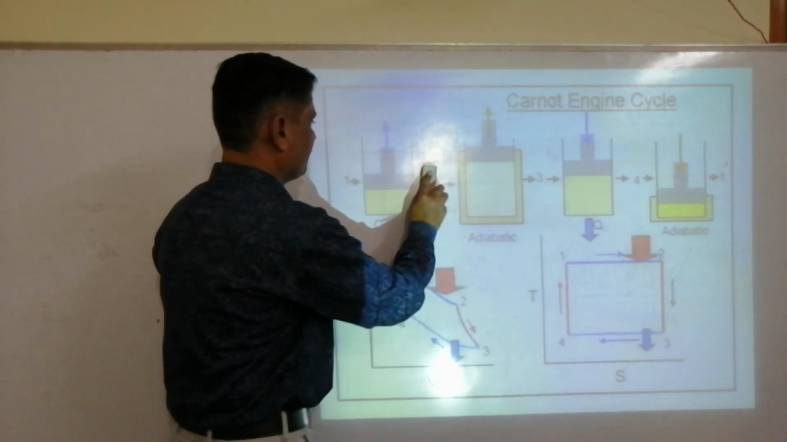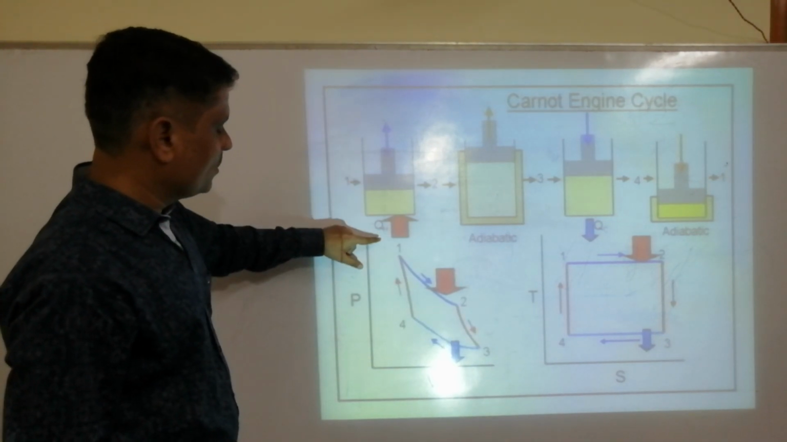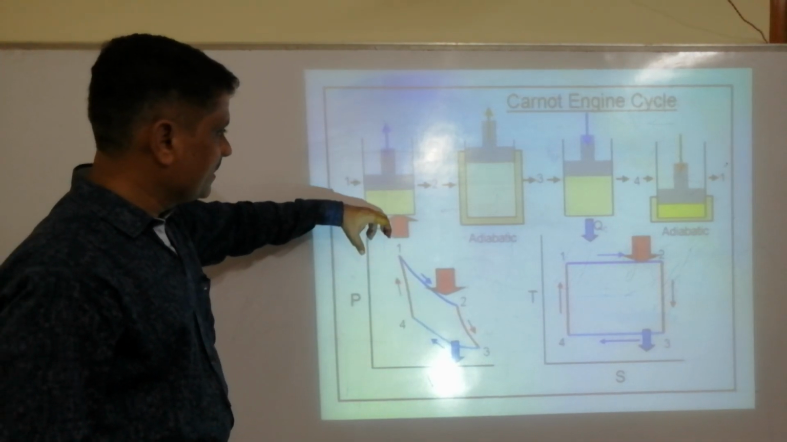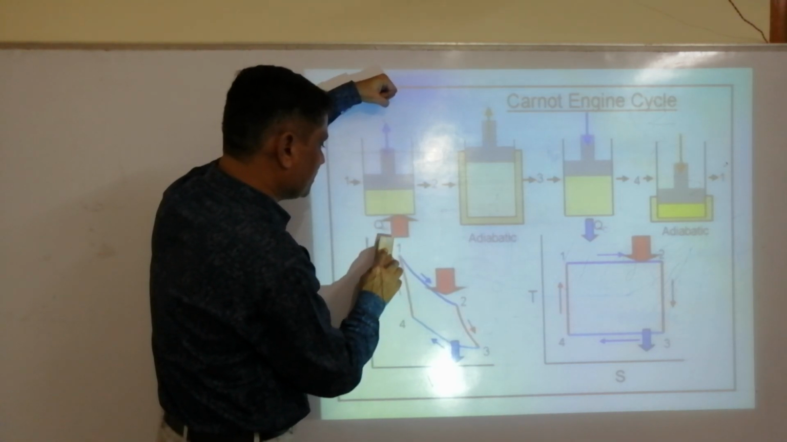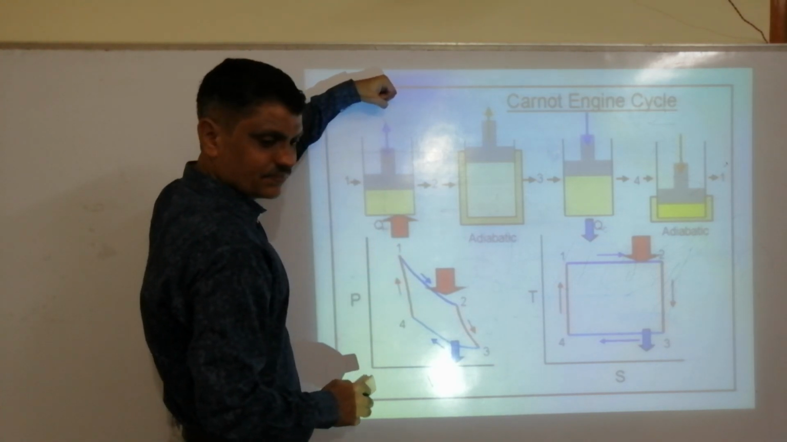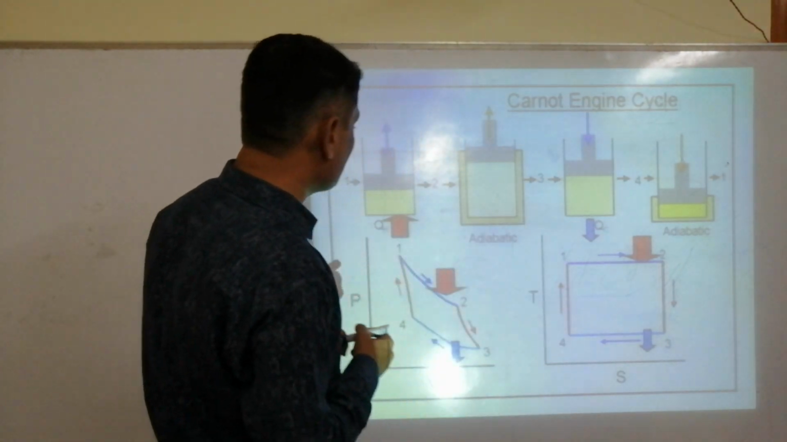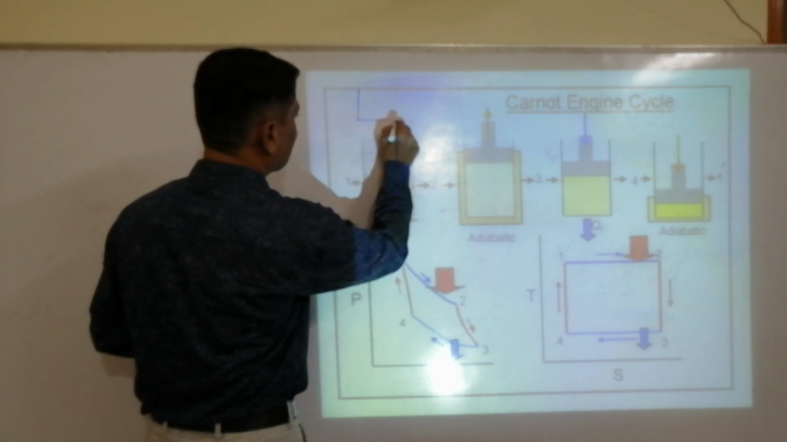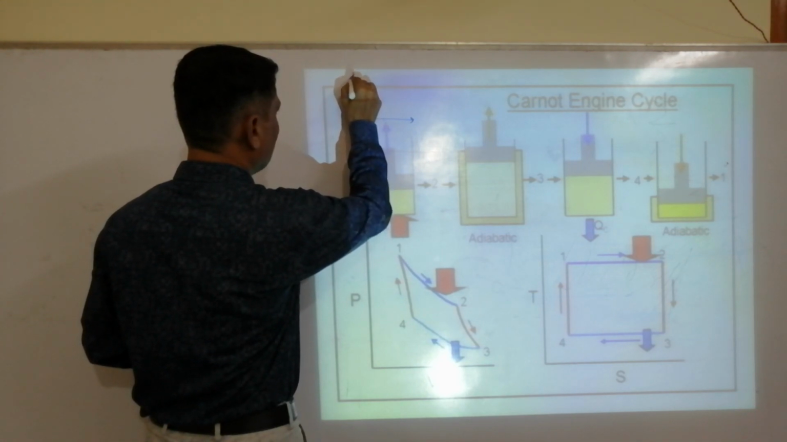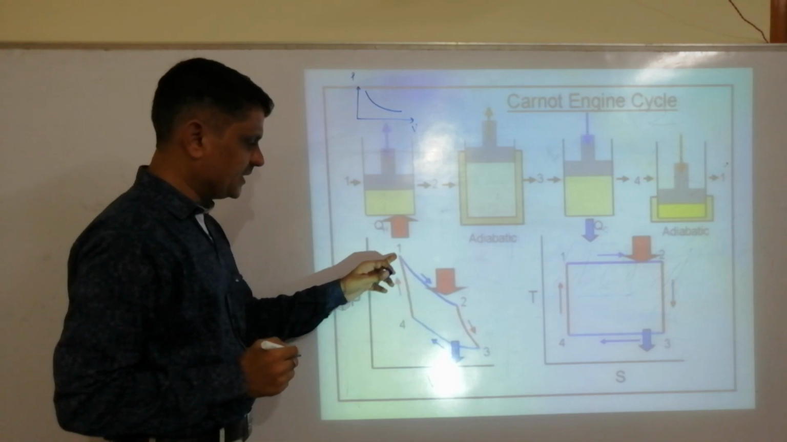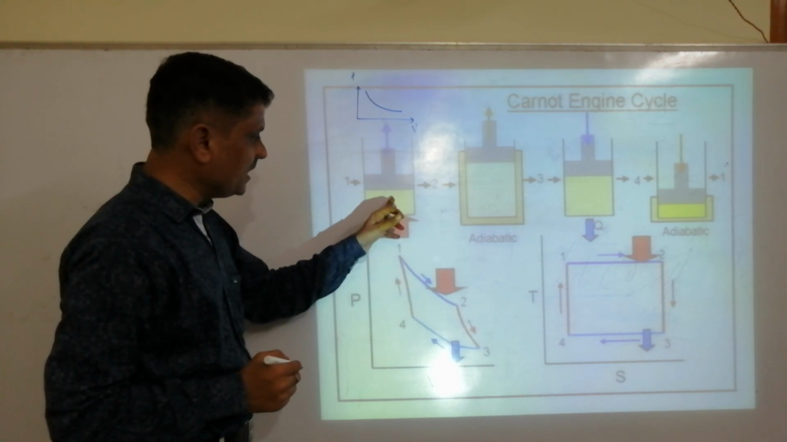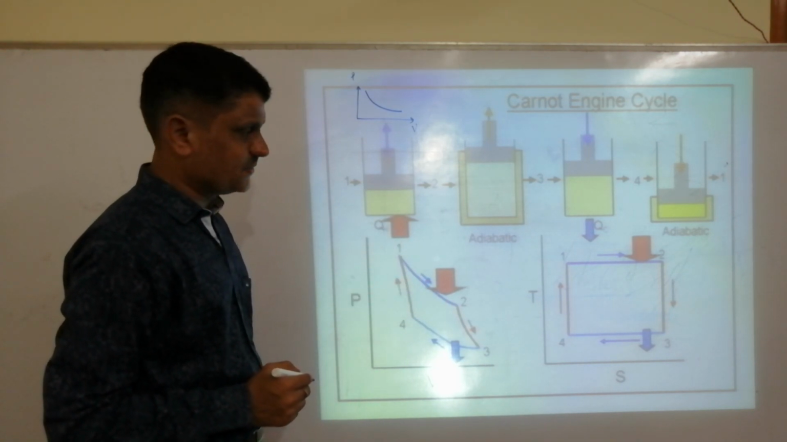First process, same thing I can repeat. Placed on the source, isothermally expanded, then heat energy enters into the working substance. Since it is isothermal, the nature of the graph is this, the P versus V graph is like this. It is shown here. The heat energy is absorbed by the working substance.